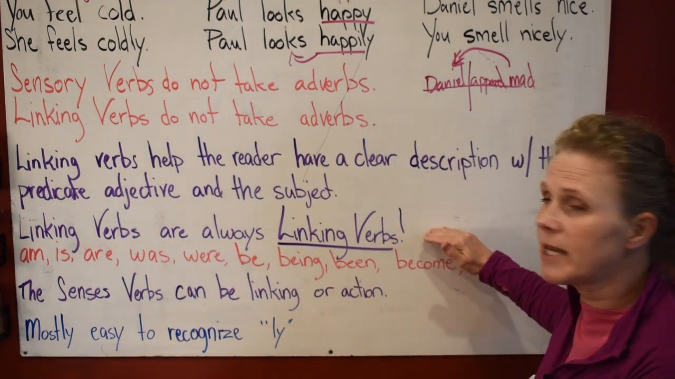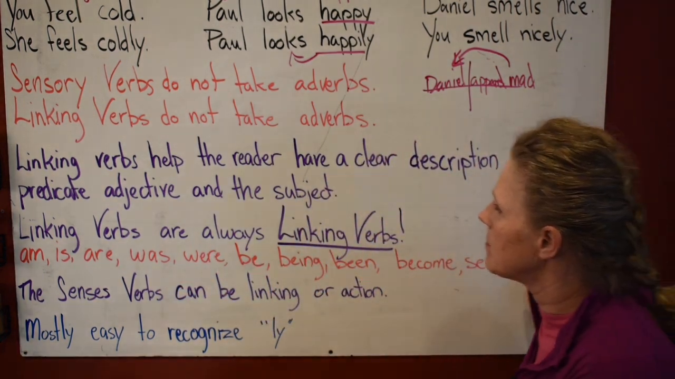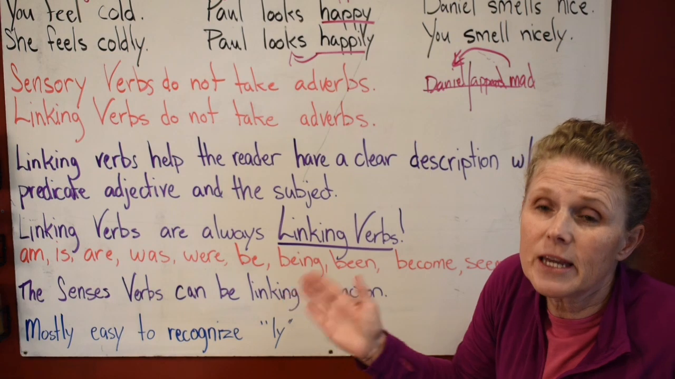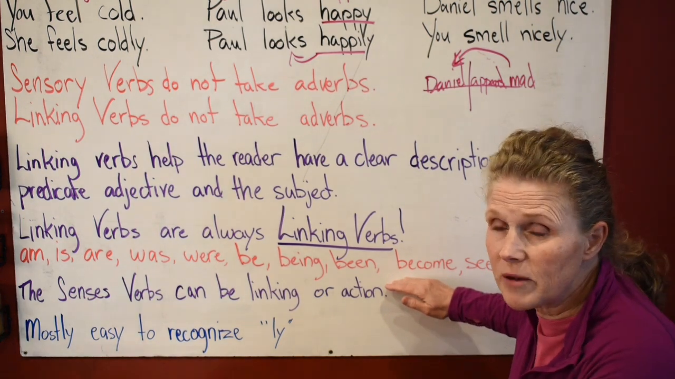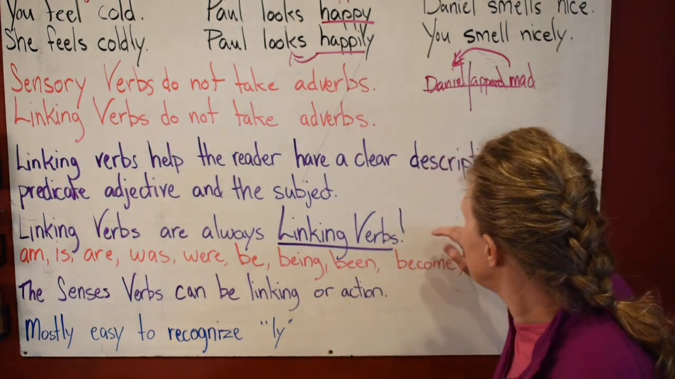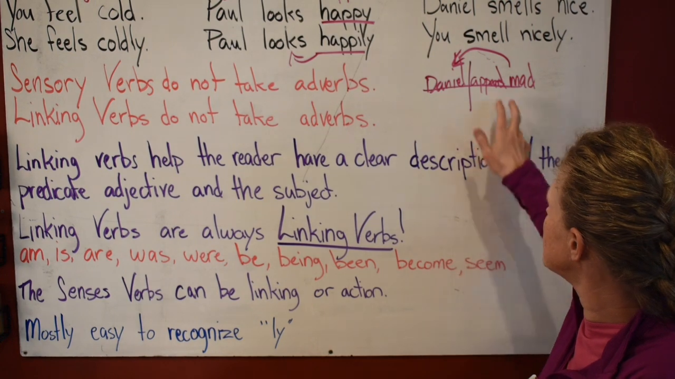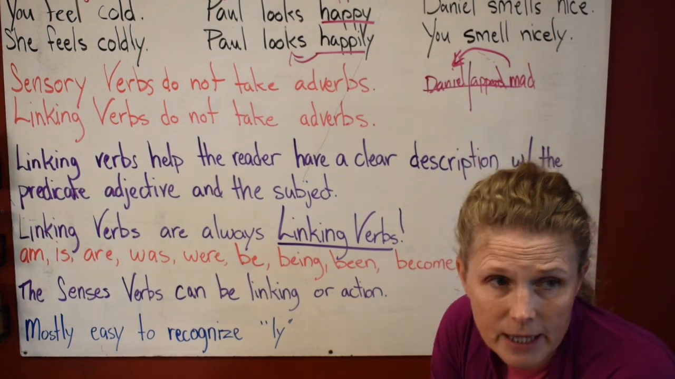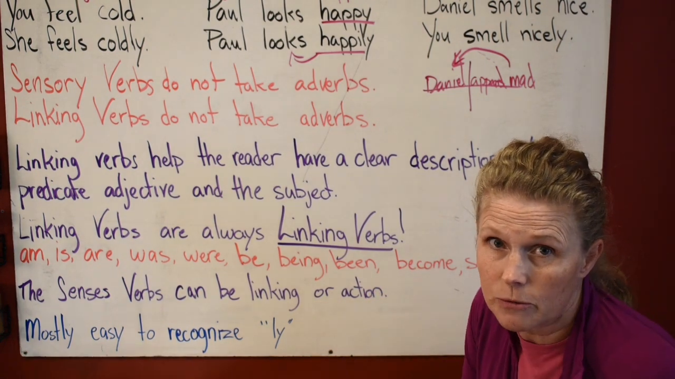Linking verbs are always linking verbs: am, is, are, was, were, be, been, being, become, seem. These are always linking verbs when they're acting as a linking verb. No matter what, they're linking verbs. Can they act as something else though? Yeah, they can be helping verbs, they can be state of being verbs, but if you're using them as a linking verb, it's always a linking verb and you need to memorize these. If you're putting them in between your subject and an adjective like that, you know it's a linking verb. The sense verbs can be linking or action, so be very careful how you put your sentences together.